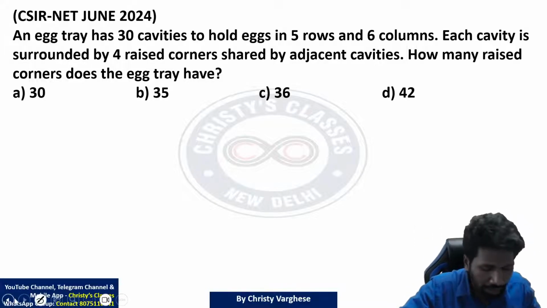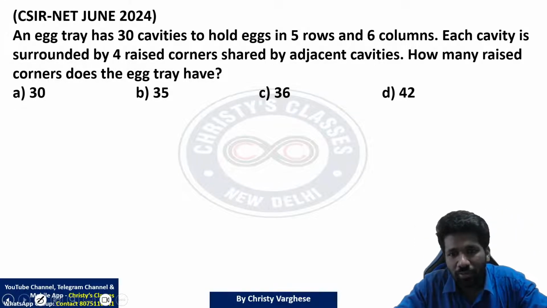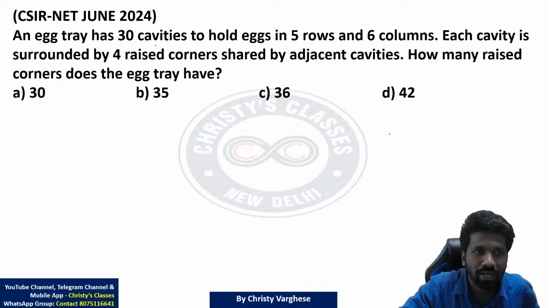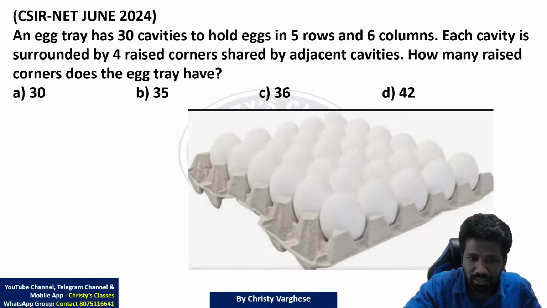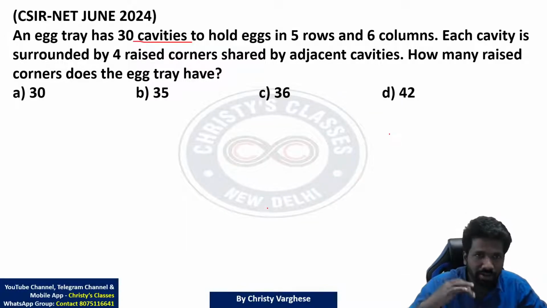Okay, due to lack of time I will start explaining. I will make you understand with a smaller example, then you will understand what happens here. Here the question says an egg tray has 30 cavities. Look at this image for more clarity. This is what the question is saying. Eggs are kept in cavities like this, right? Holes like this. Okay, I will come back to that picture.